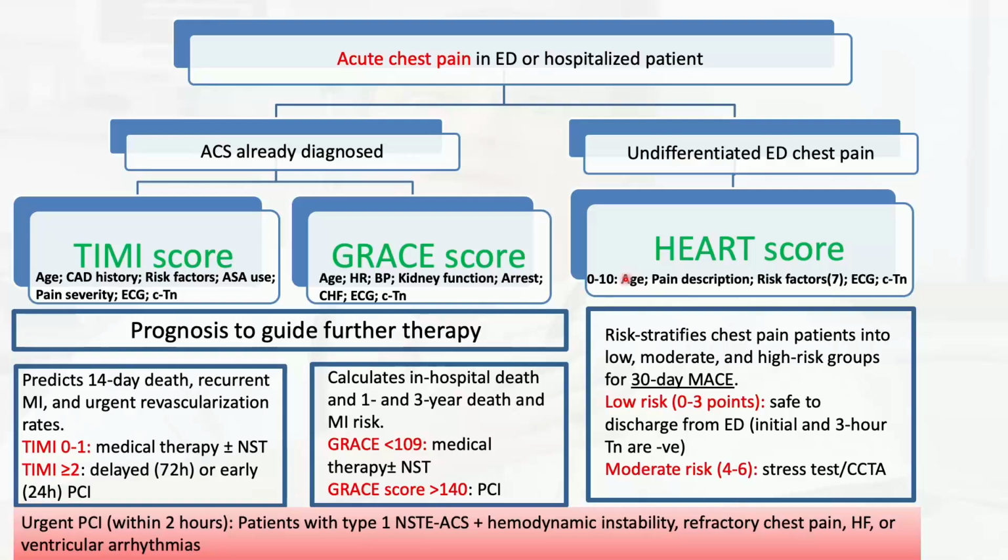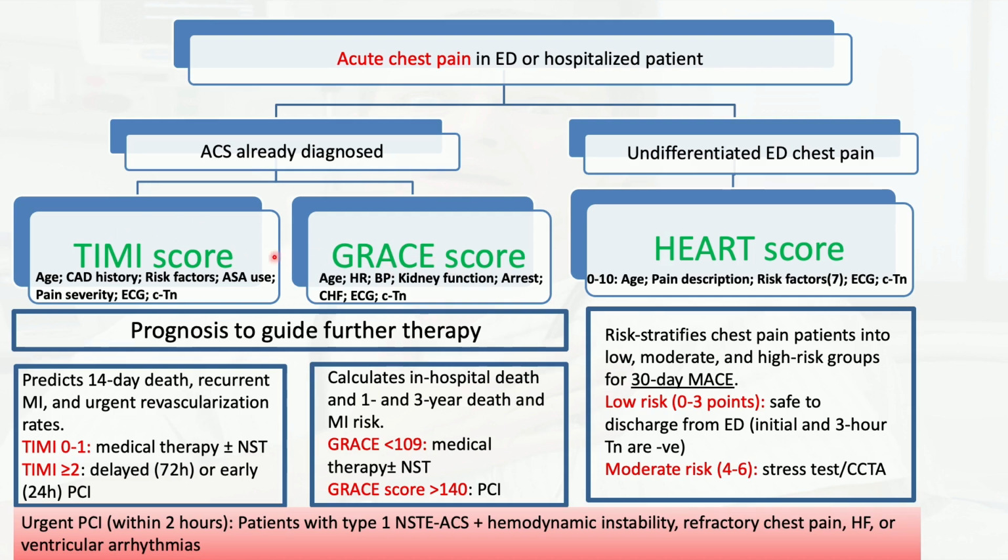So it's out of 10. If the patient has 0 up to 3 points, these are low-risk patients. It suggests that this chest pain is unlikely to be cardiac in origin, and they have the least risk of developing an acute cardiac event in the next 30 days. But if they have moderate risk, like 4 to 6, then there's a possibility that they might have ACS, so maybe I should consider stress testing or coronary CT angiography, based on what is available in your work setting, to see if this really looks like cardiac pain or not. And obviously if they have 7 or more, these are the patients that most likely have ACS, and then I can move to the next scoring system, the TIMI score or the GRACE score.